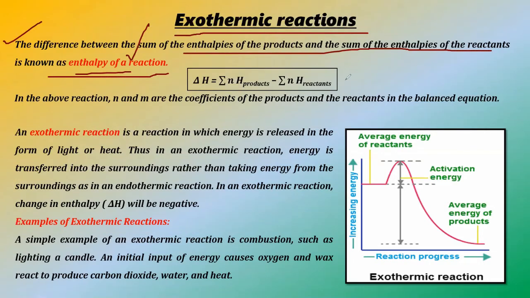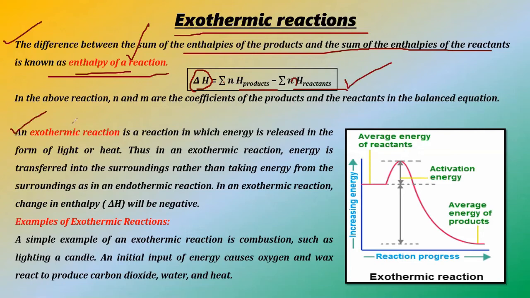Now this can be written mathematically as delta H, that is the change in enthalpy, is equal to the sum of enthalpies of products minus the sum of enthalpies of reactants, right? In the above reaction, n and m are the coefficients of the products and reactants respectively. So this will be m. Now let us come to our main topic, that is the exothermic reaction.